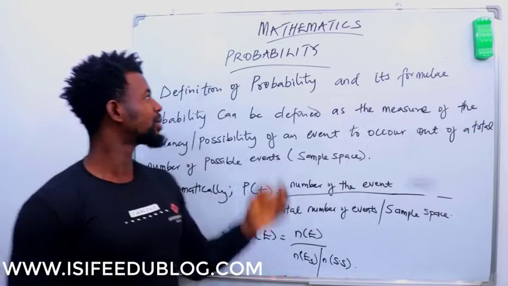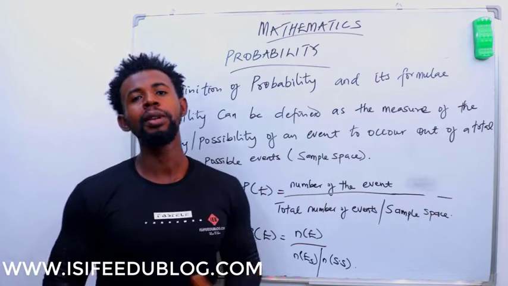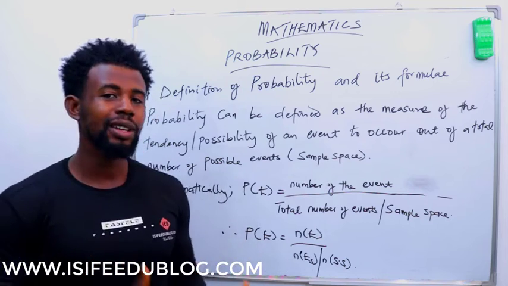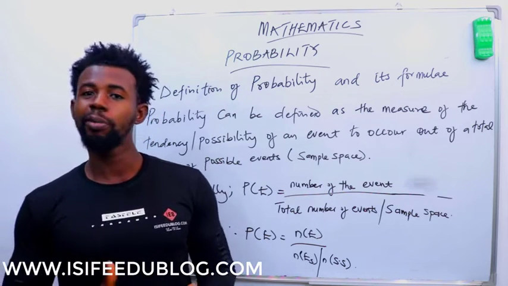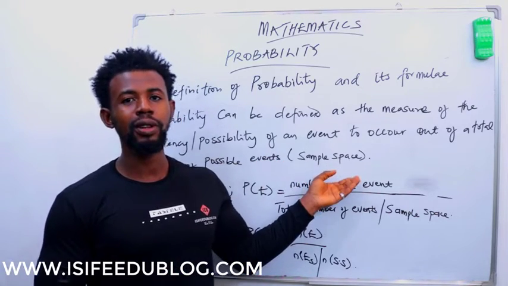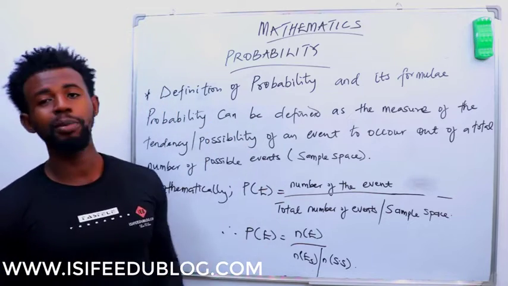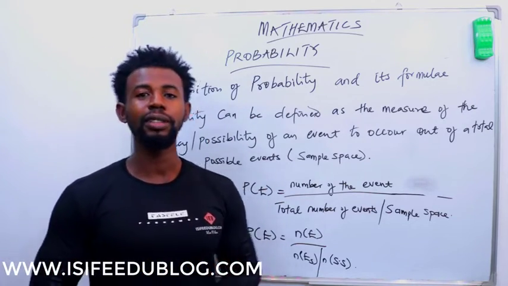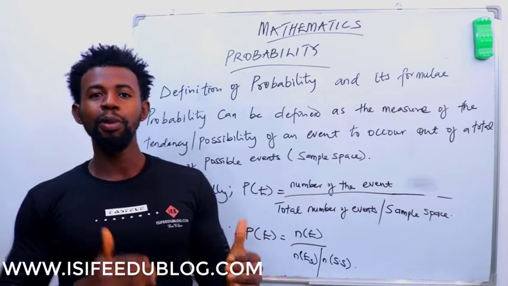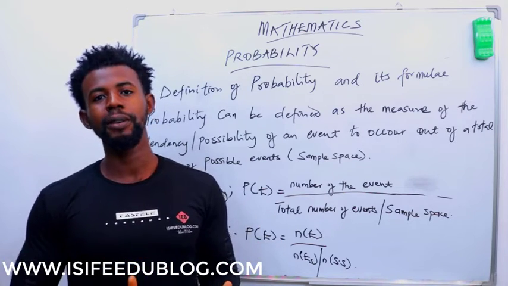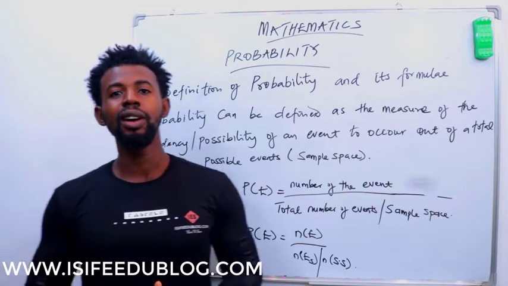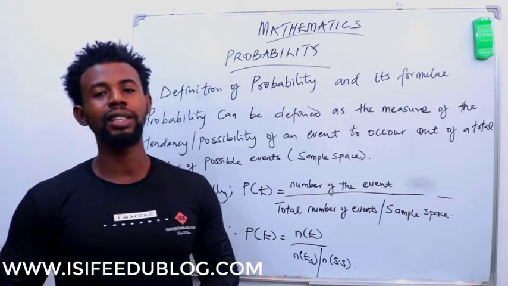Alright, we'll start from the definition of probability and its formula. Probability can be defined to be a measure of the tendency or the possibility of a particular event to occur out of a total number of possible events. This total number of possible events is also known as sample space. Before I go into explaining probability proper, I would also like us to understand what we mean by an event. An event simply means a set of possible outcomes of an experiment.